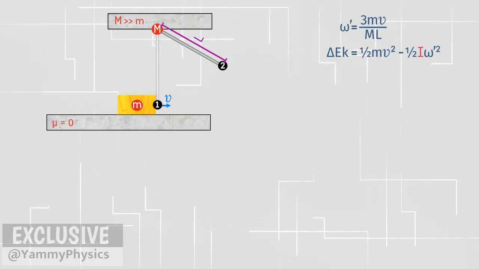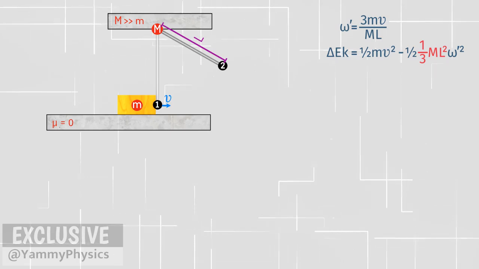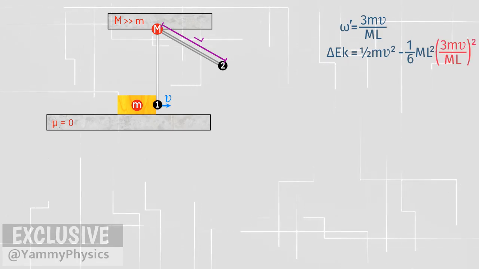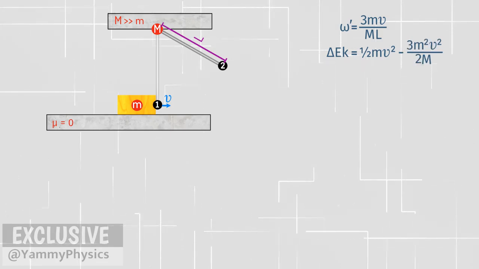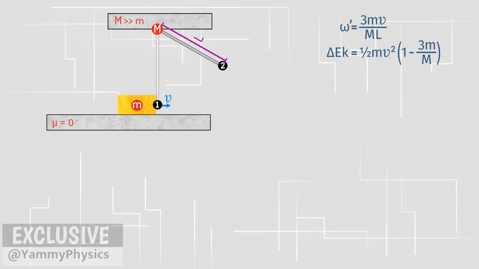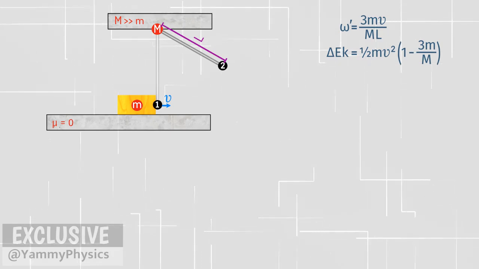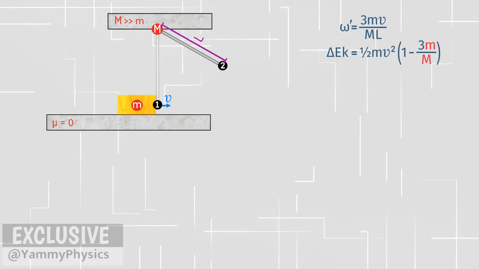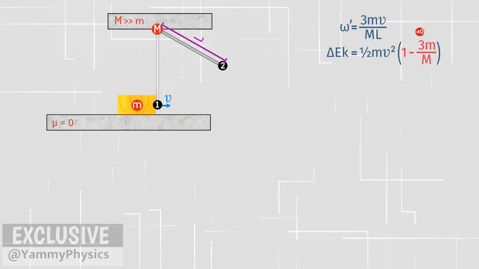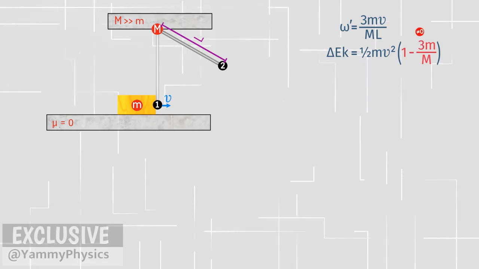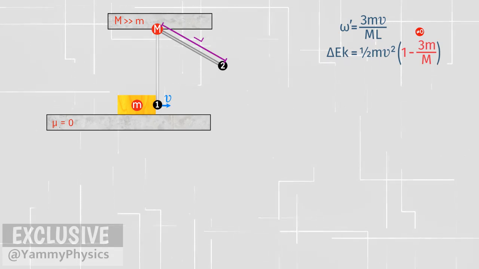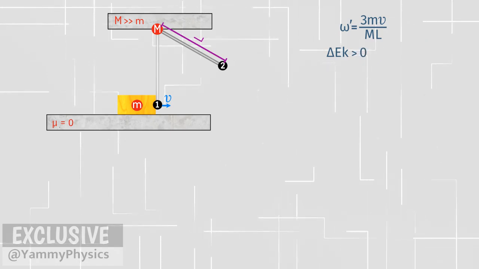If you still remember, the value of the moment of inertia is 1/3 big M L squared. We also know the value of omega prime. This calculation is quite easy. Delta kinetic energy is equal to half of mv squared, multiplied by 1 minus 3m per big M. m and big M are positive. We can be sure that this value is definitely not equal to 0. It must be greater than 0, even though it is less than 1. So the value of delta kinetic energy is more than 0.